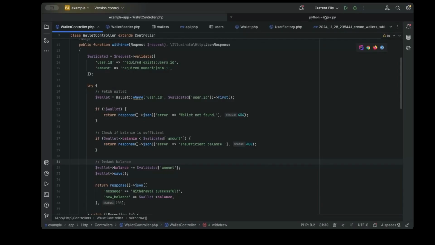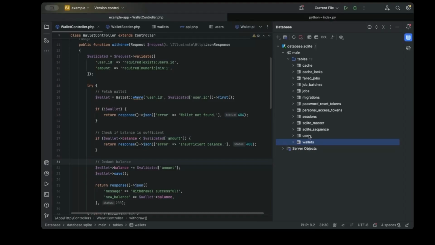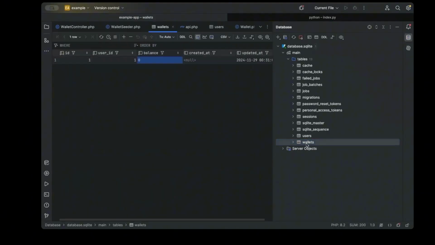And we have a user ID of 1, and I think I need to show you what is happening in the database here. So let's look at the wallet table. If you look at this, we have a user ID of 1 and the wallet balance is 0. So let's make this 600. Let's save this quickly.